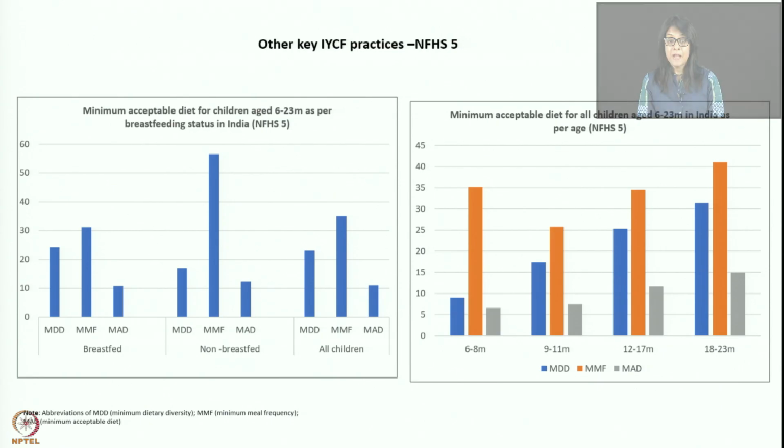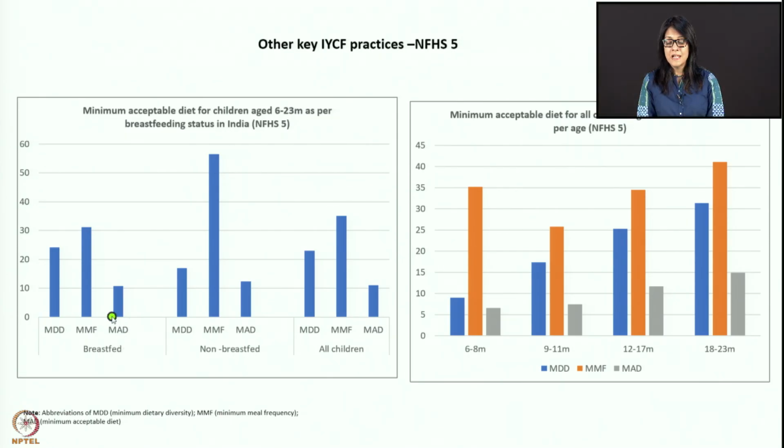This is minimum acceptable diet. Minimum acceptable diet is your dietary diversity and your frequency, both together making the minimum adequate diet. In India, among breastfed and even non-breastfed babies, only 10 to 11% of babies are getting a minimum adequate diet. That means enough frequency and enough dietary diversity. Can you imagine only 10 to 12% of babies getting proper complementary food under 2 years of age? If these children don't get proper complementary food, they're going to become wasted, underweight, and stunted.